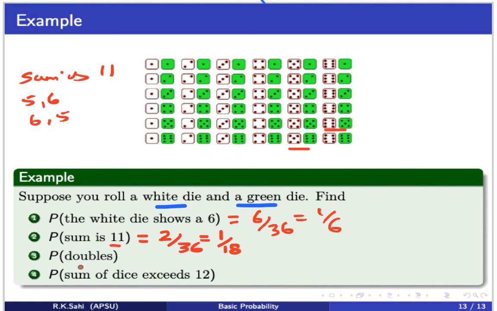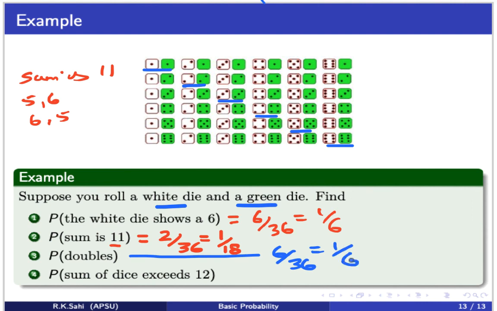Now let's look at the probability of a double showing up. Doubles means both the white and the green die should have the same number. How many possible values? We have 1 and 1, 2 and 2, 3 and 3, 4 and 4, 5 and 5, 6 and 6. So for the probability of doubles, there are 6 favorable events. Once again, it is 6 over 36. The answer is 1 over 6.